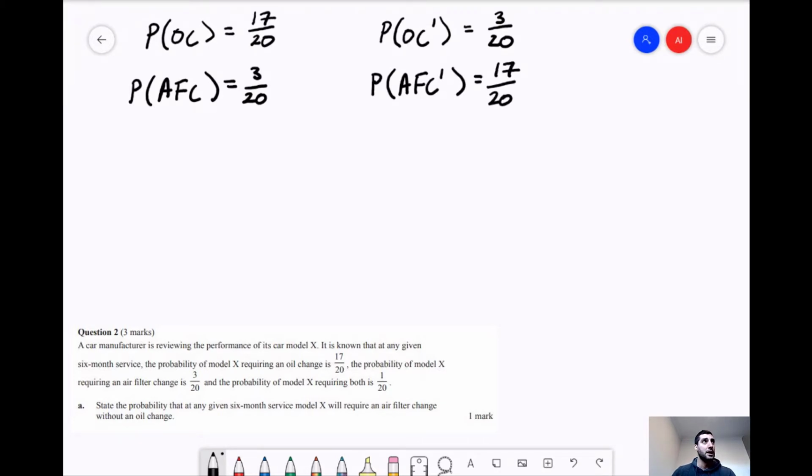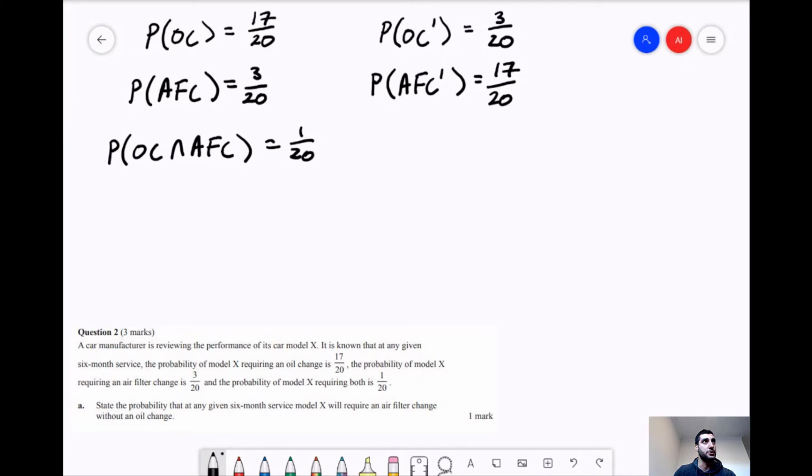Great. The last piece of information that we need to extract is that the probability of Model X requiring both is 1/20. So both, hopefully you guys are familiar, is another way of saying the intersection of these two events, and we know that's 1/20. So that's everything that was stated in question 2, and that's relevant to both of these parts.